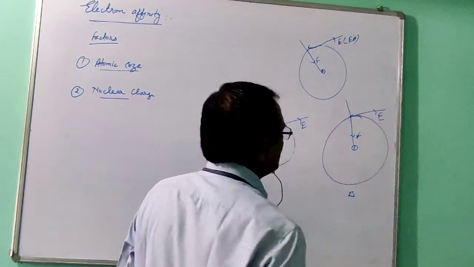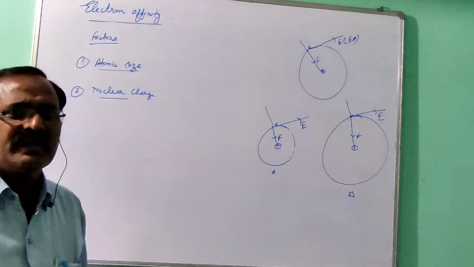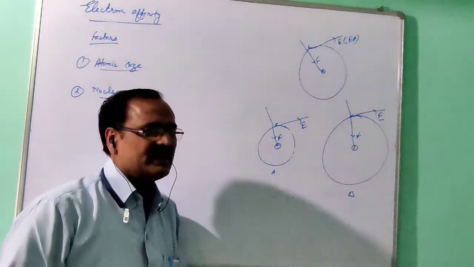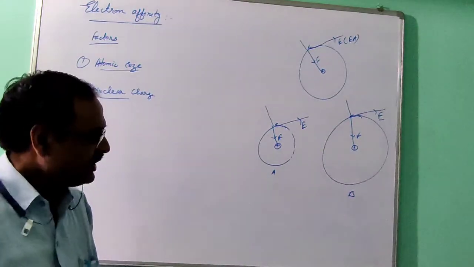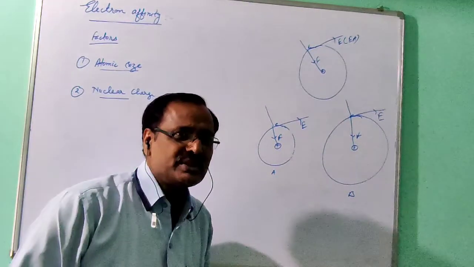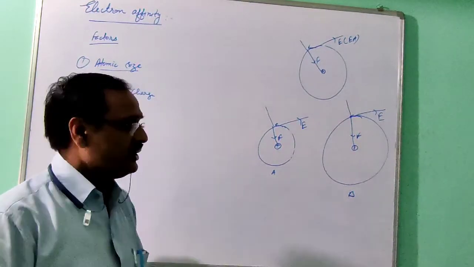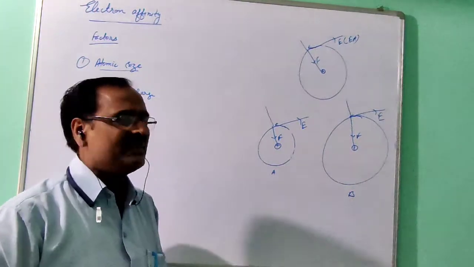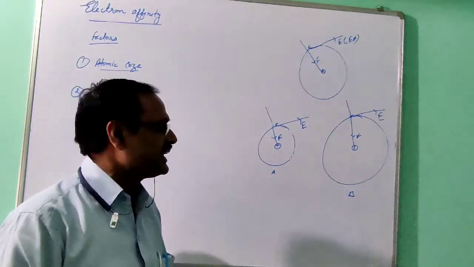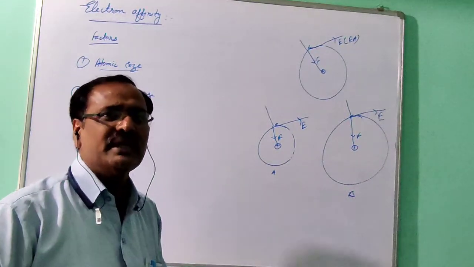I told you the amount of energy released depends on the force of attraction experienced by the coming electron. So in these two atoms, in which atom is the coming electron getting more force of attraction? Just see, this one is smaller in size, so here more force of attraction will be there, and more energy will be released.